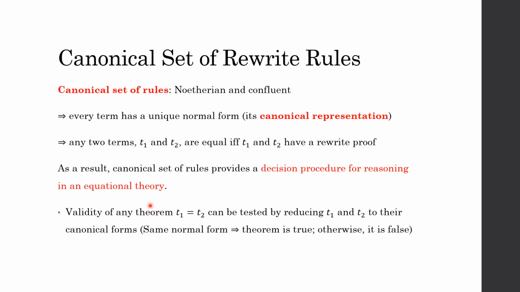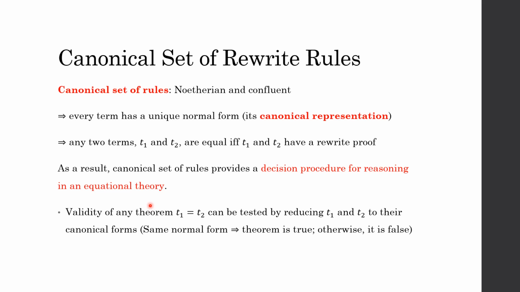So, canonical set of rewrite rules. What is this? A Noetherian and confluent set. This means that every term has a unique normal form, so we call it a canonical representation.